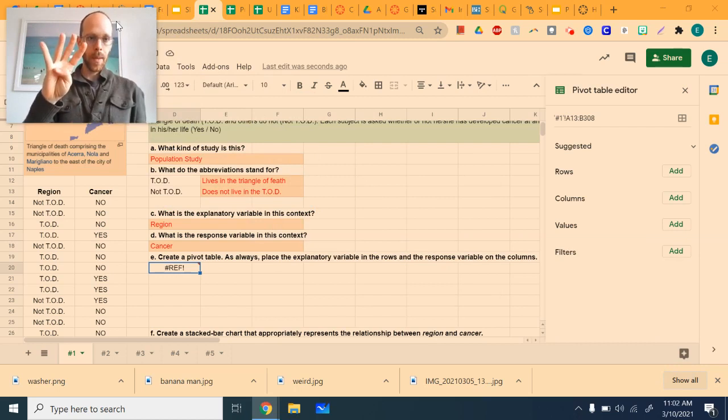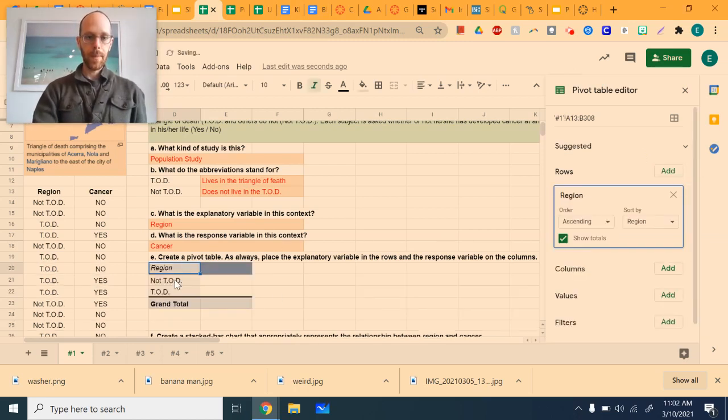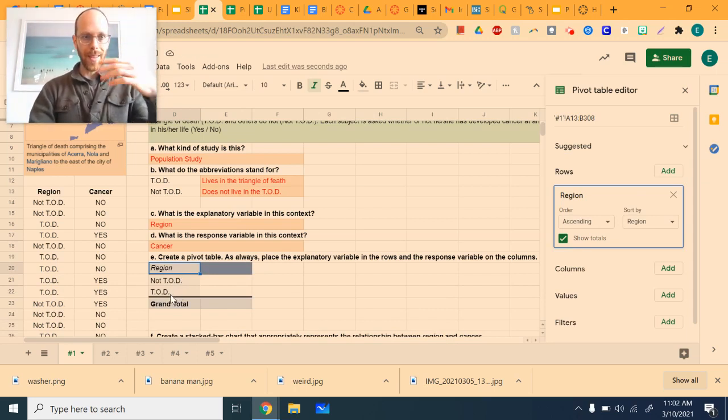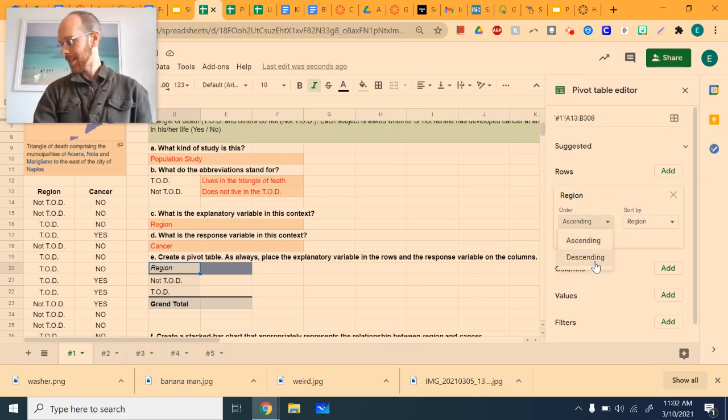4 steps. Step number 1 is tell Google Sheets that you want the explanatory variable in the rows, which in this problem would mean we want the regions to be in the 2 rows of the table. We do this by going to rows and choosing the region. Okay, you'll see them pop up right here. Since I think that the triangle of death is the one that's going to have the higher cancer rate, I personally like to have it on top, though technically it doesn't matter.